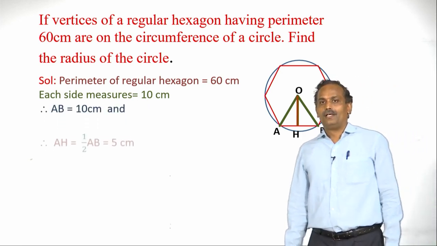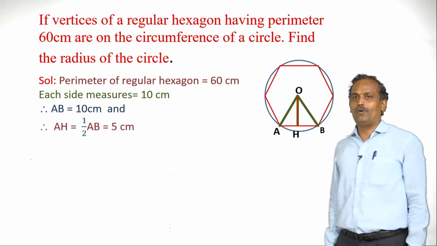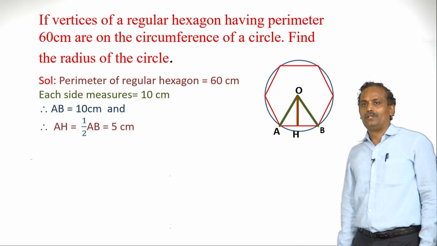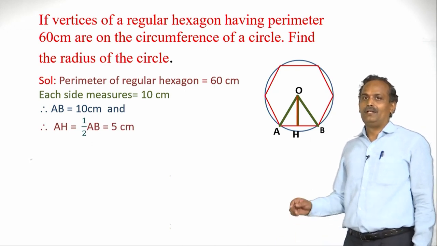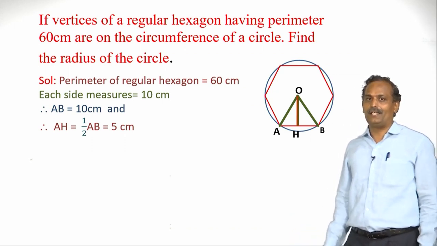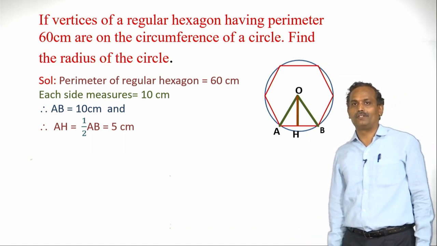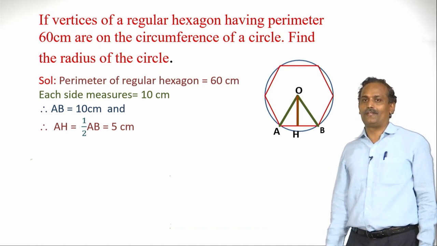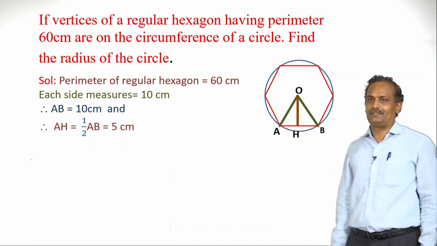Now, let us find AH. OH is the altitude here. AH is equal to half of AB because the altitude in the triangle OAB divides AB into two equal parts, it bisects it. Therefore, AH is half of 10, it is 5 centimeters.